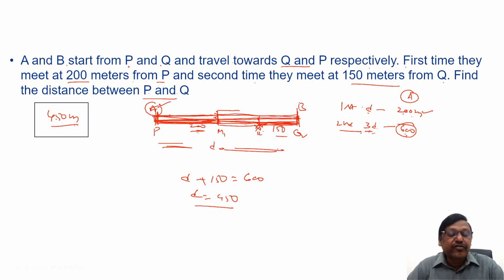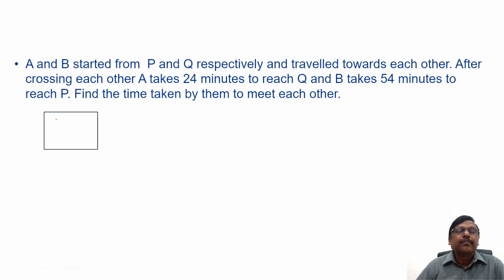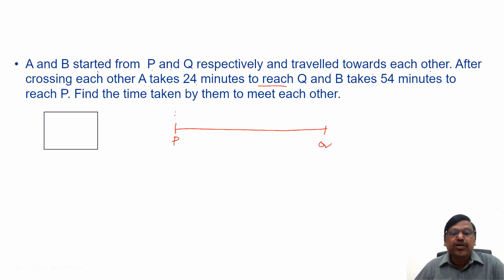Shortcut, right? If you take the actual basic method, it will take more time. Right. Let's move on to the next one. A and B started from P and Q respectively and traveled towards each other. After crossing each other, A takes 24 minutes to reach Q. See, we'll write it here. A and B are starting from P and Q respectively, and they travel towards each other.